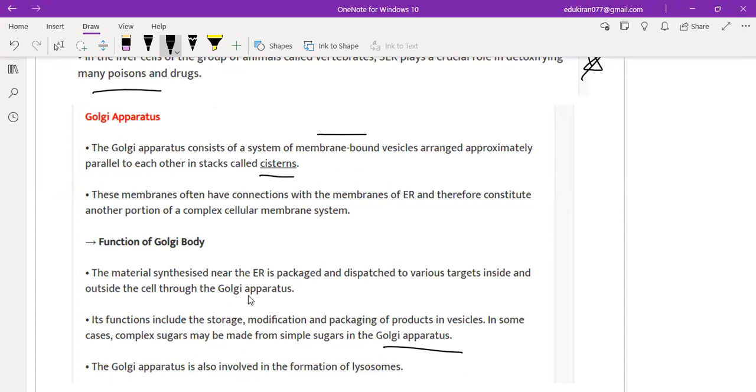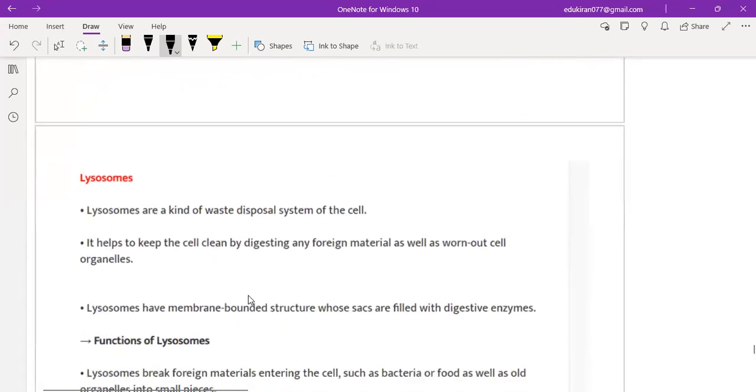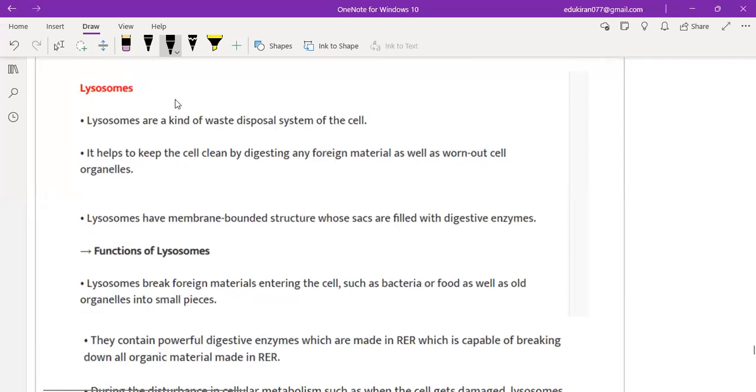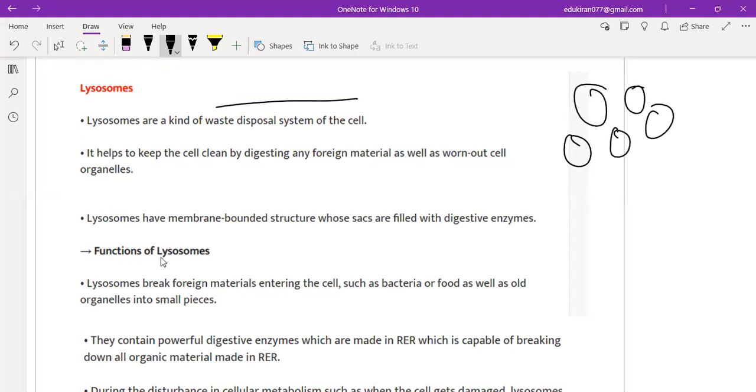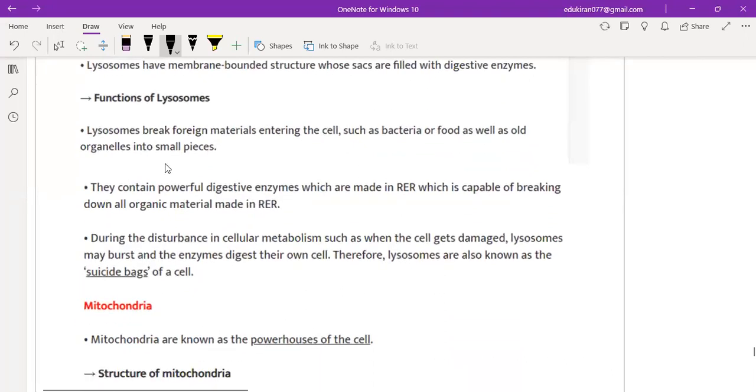Clear? So now coming to lysosome. Lysosomes are basically the waste disposal system of the cell, right? It helps to keep the cell clean by digesting any foreign material that you eat. So whatever waste products are being digested, that is basically because of lysosomes. They have a membrane-bound structure whose sacs are filled with digestive enzymes. What they do is break the foreign material entering the cell, such as bacteria or food, as well as old organelles, into small pieces.